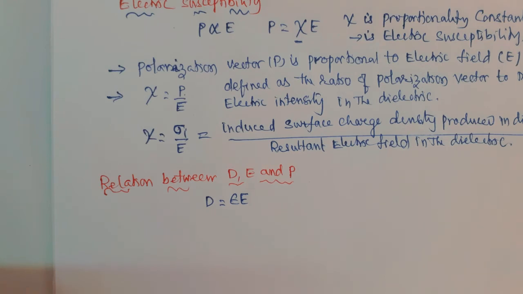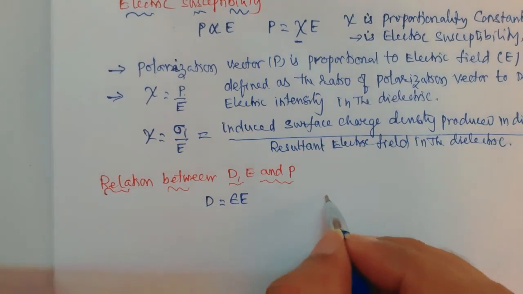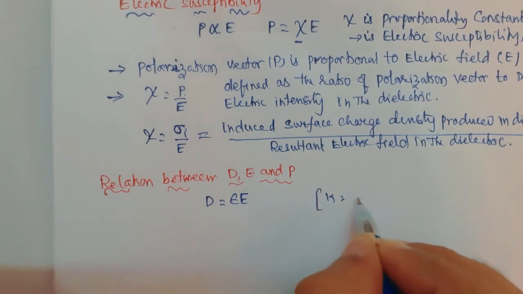And we know from this dielectric constant that K is equal to epsilon by epsilon naught.